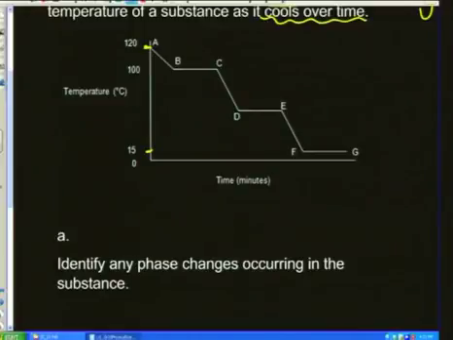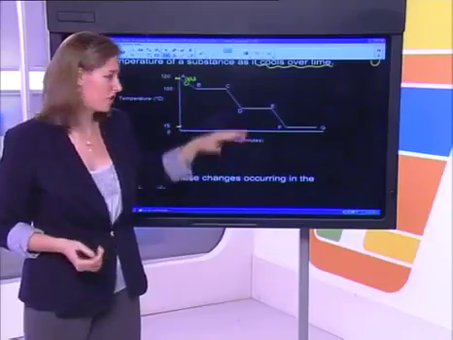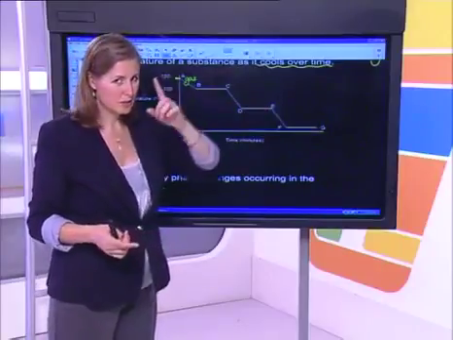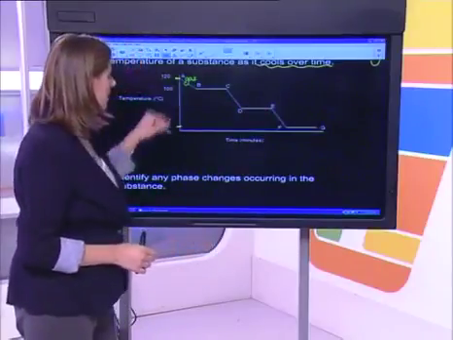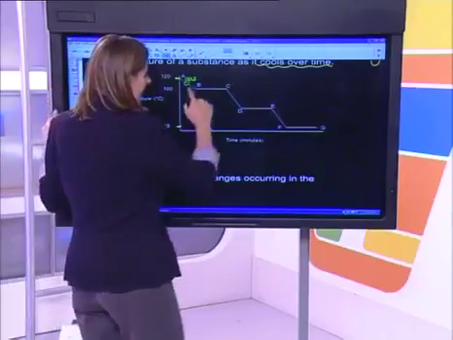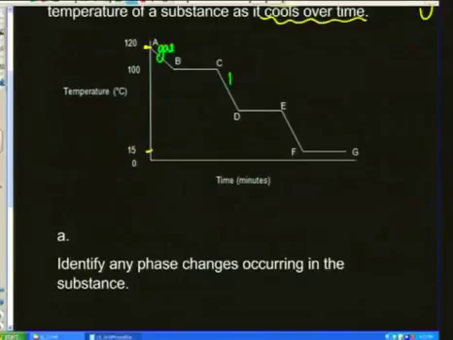I'm going to start some colors on this graph and write up what's happening. I'm going to start there and identify that it is a gas. How do I know it's a gas? Well, I said to you it's undergoing at least 2 phase changes because there's a horizontal line, which is an indication of a phase change. There's another one, and there's a third one, which we'll come to a little later. So at the top here it's a gas, then it's changing phase, there it's a liquid, all a liquid. Here it's changing phase again, and so here it must all be solid.